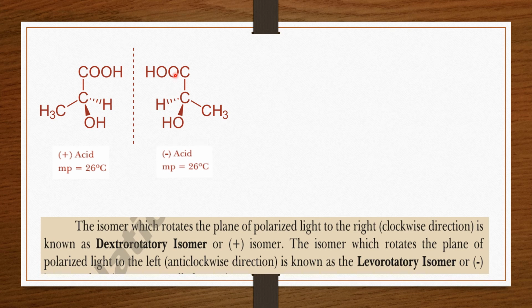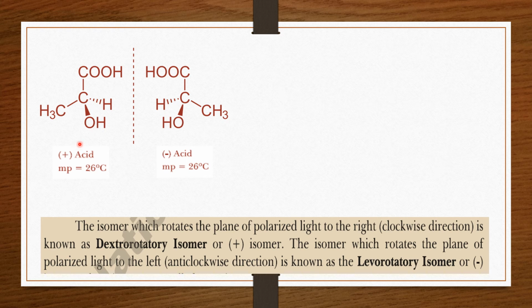Second is this lactic acid, it can rotate the plane polarized light towards the left side or anti-clockwise. So one isomer rotates the light towards the right direction, clockwise direction, and the other isomer rotates the polarized light towards the left side or the anti-clockwise. It is called the levorotatory. It is indicated by the positive sign, and this one is indicated as the negative acid.